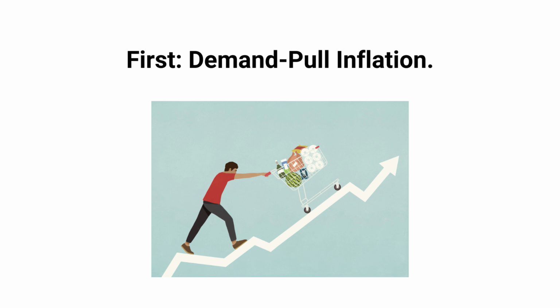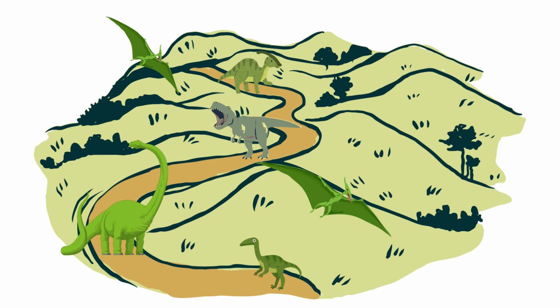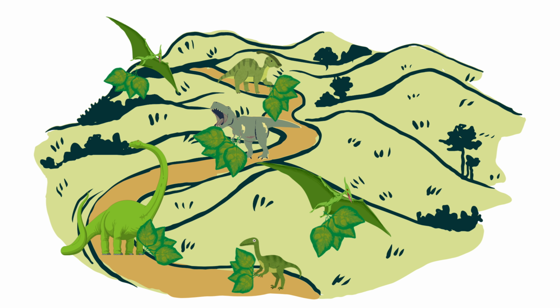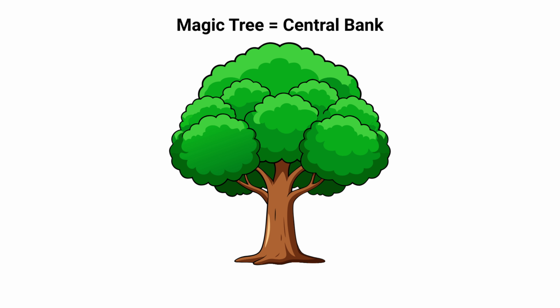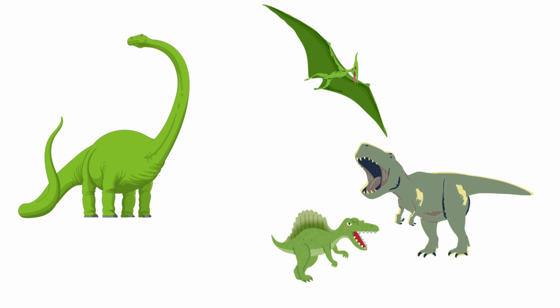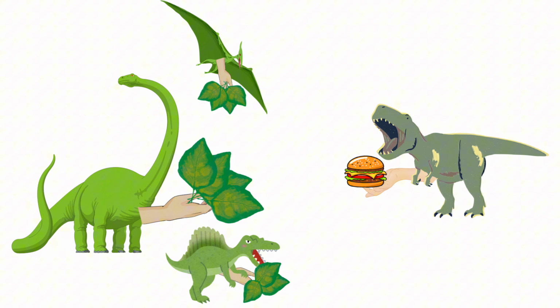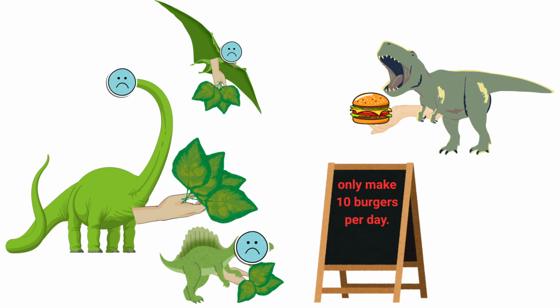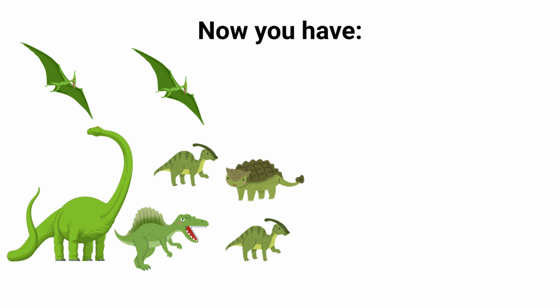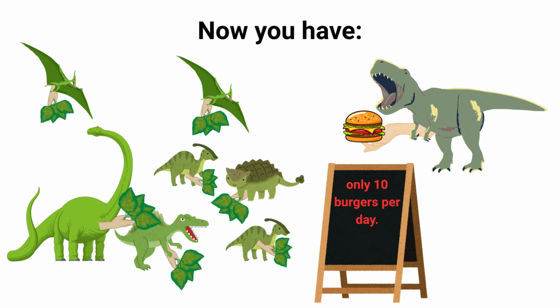First, demand pull inflation. Imagine every dinosaur in Dino Valley suddenly receives bonus leaves. Maybe the magic tree wanted to stimulate the economy. Now everyone feels richer, and what do they do? They rush to buy burgers. But the cook can still only make 10 burgers per day. Now you have too many dinosaurs, too many leaves, too few burgers.